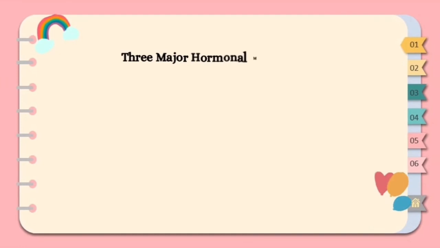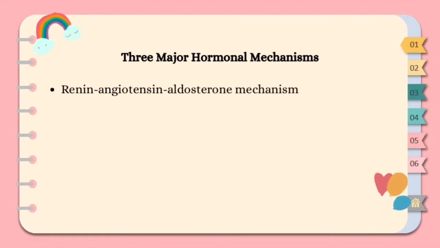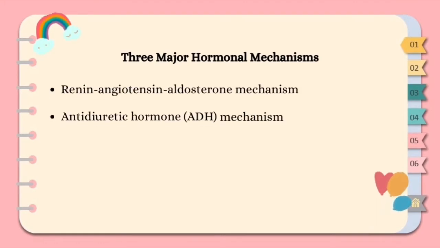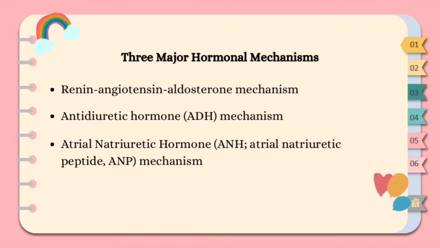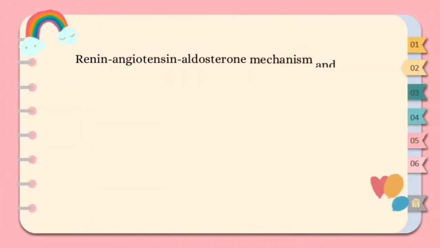There are three major hormonal mechanisms that are involved in regulating urine concentration and volume. First is the renin-angiotensin-aldosterone mechanism, then the antidiuretic hormone or ADH mechanism, and lastly the atrial natriuretic hormone or ANH, atrial natriuretic peptide or ANP mechanism. Each mechanism is activated by different stimuli, but they work together to achieve homeostasis.